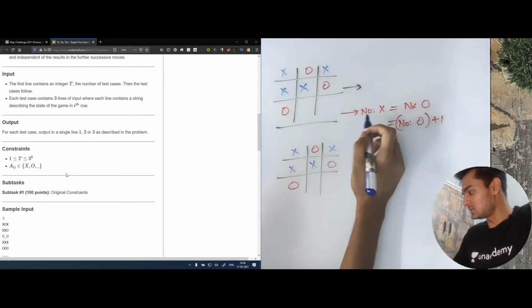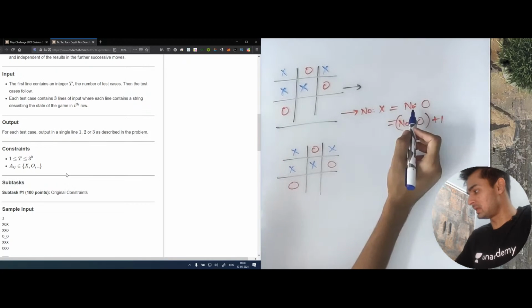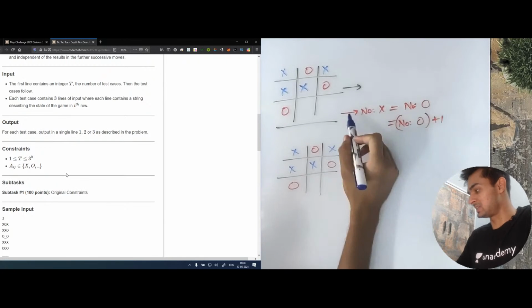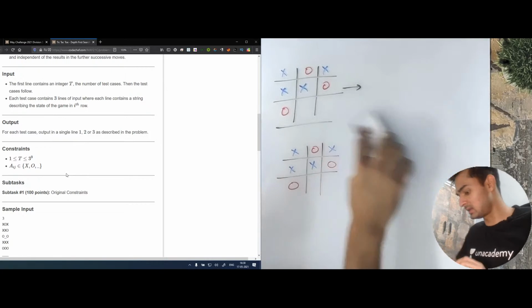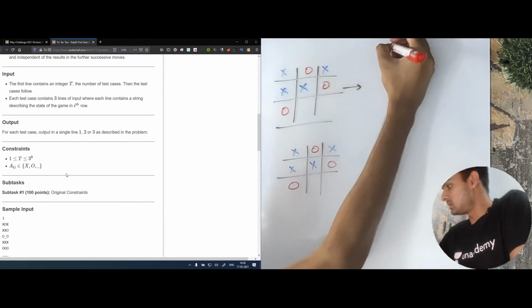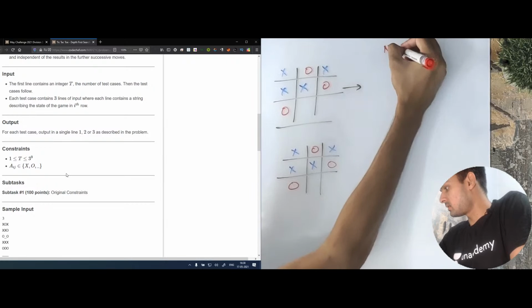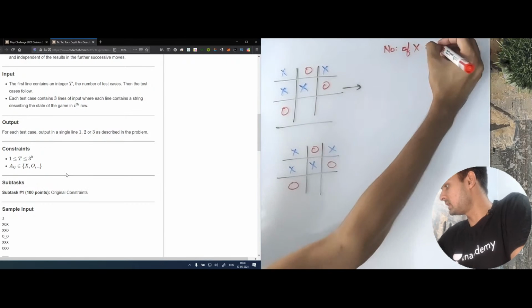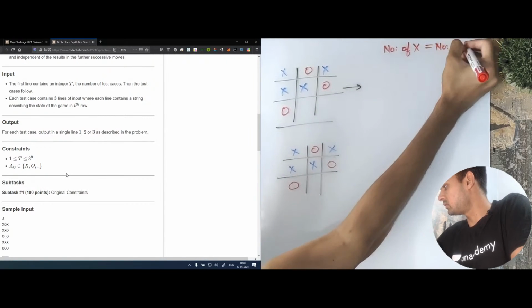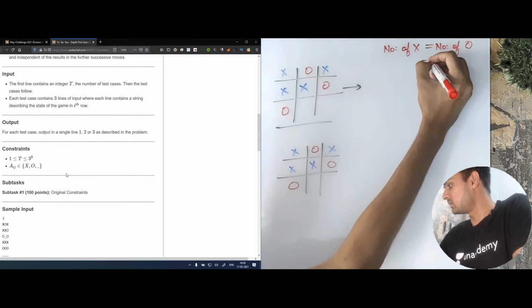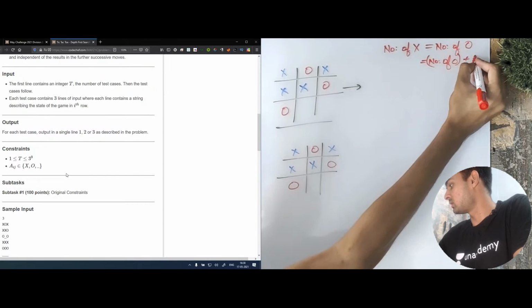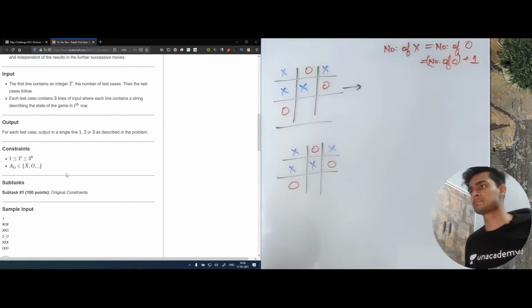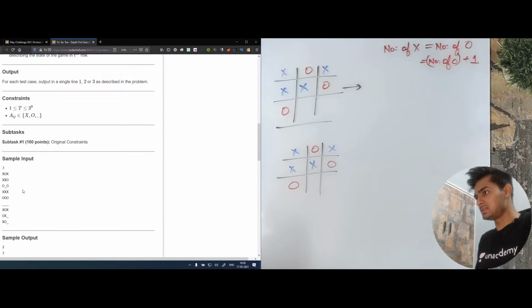So this condition is clear: the number of x should be either equal to the number of O's, or equal to the number of O's plus 1. Let me just write this a little above. So the number of x should be either equal to the number of O, or it should be equal to the number of O plus 1. Okay, cool. Let's move ahead. Let's look at the next test case.